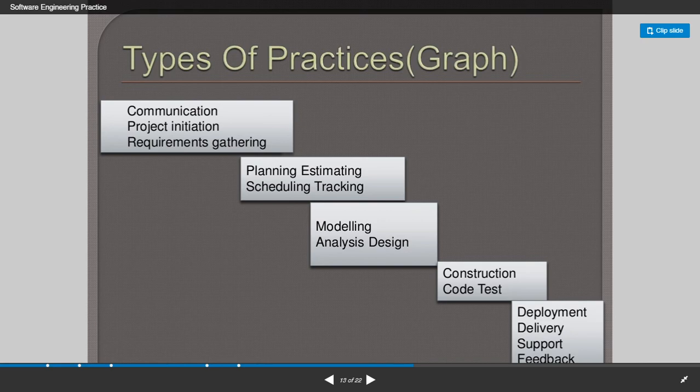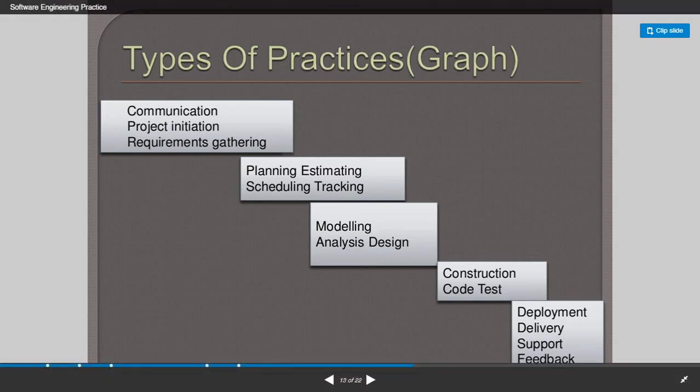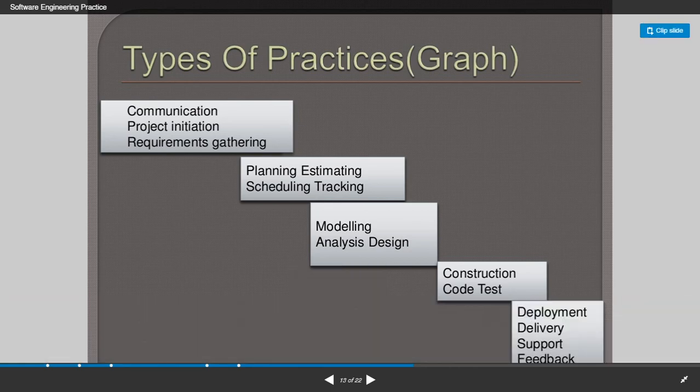And finally the feedback: after using it for a period of time, they may give feedback about the conveniences or inconveniences they come across while using the product, and based on the feedback the developer will be able to make the necessary changes.